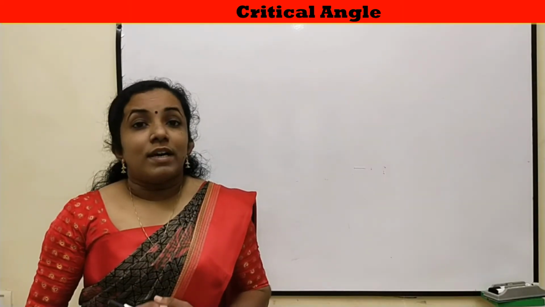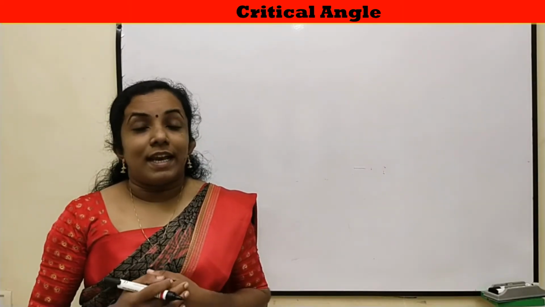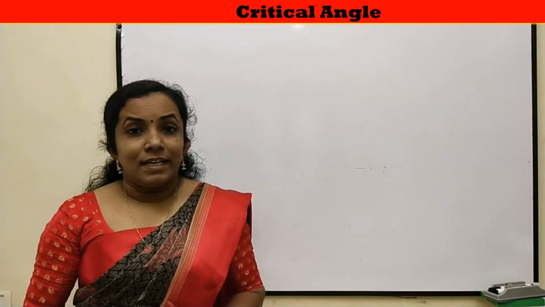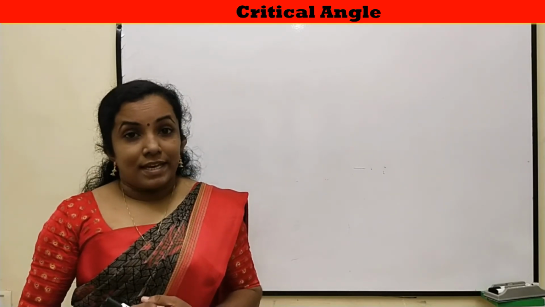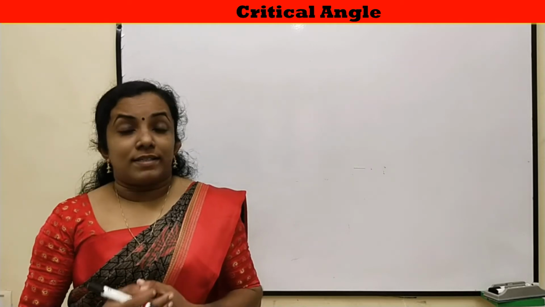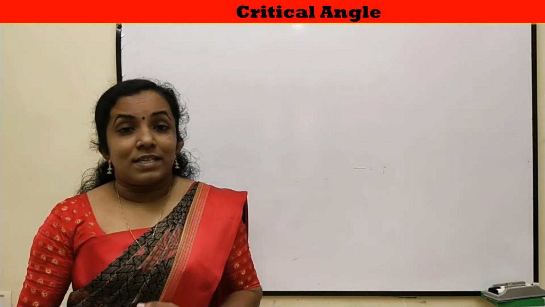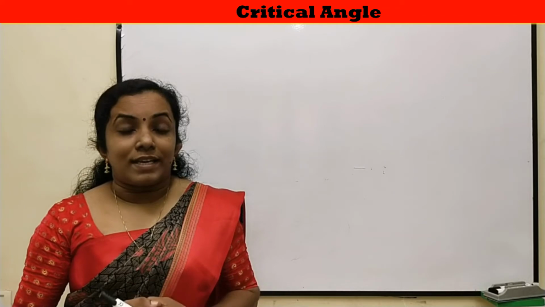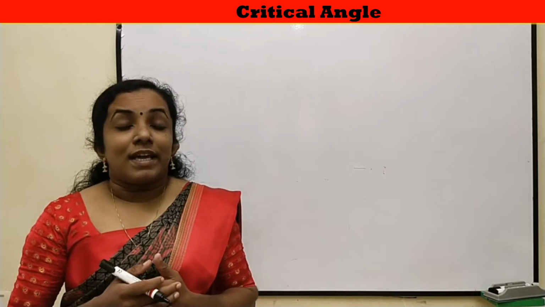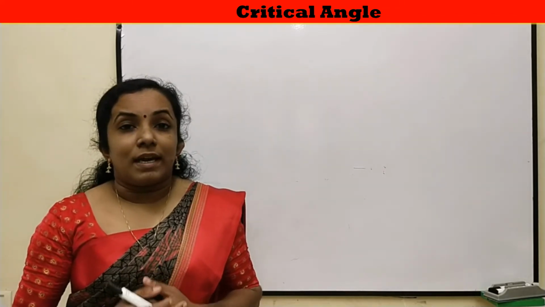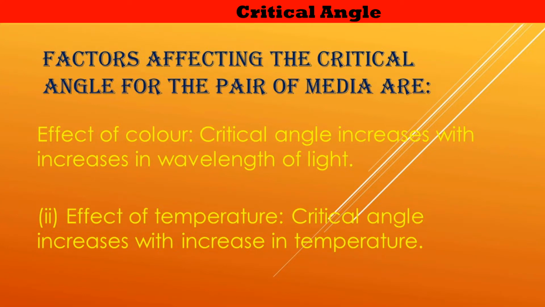Now, let's look at the factors affecting critical angle. The critical angle, being an angle of incidence, depends on two factors. The first one is the color or wavelength of light and the second is the temperature of the medium. The refraction or the deviation of light is more for shorter wavelength. Therefore, the critical angle for a pair of media is least for shorter wavelength and most for longer wavelength.